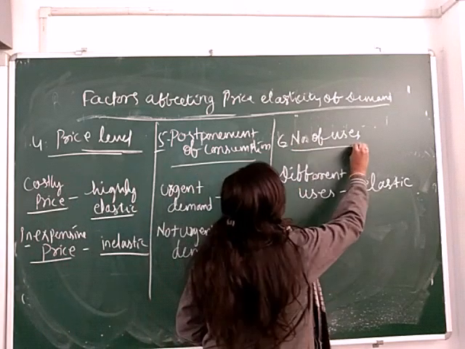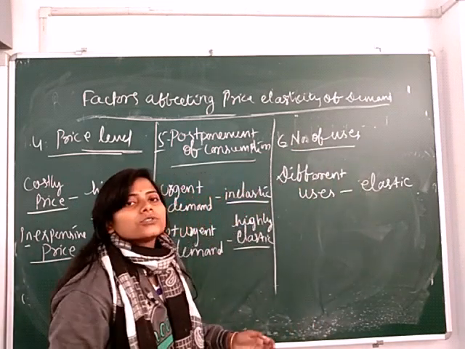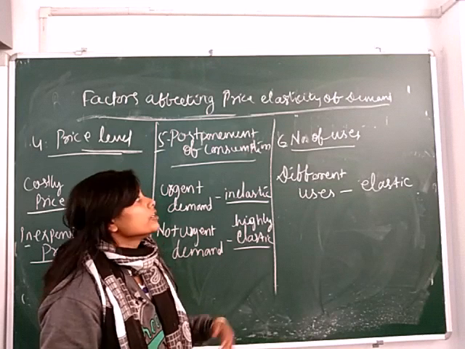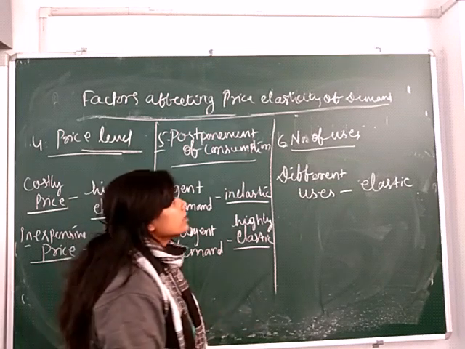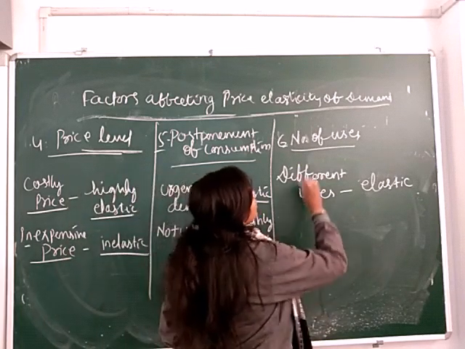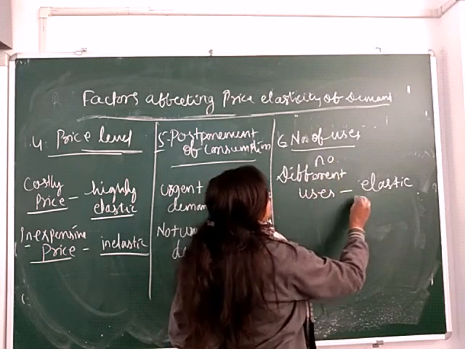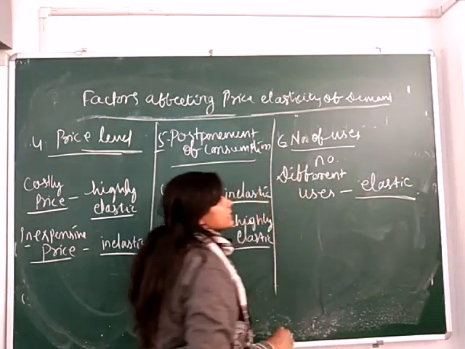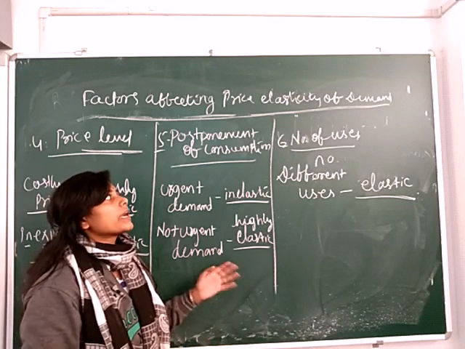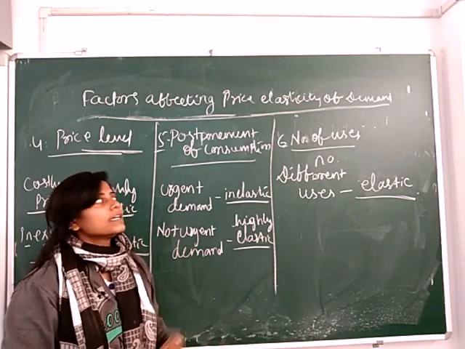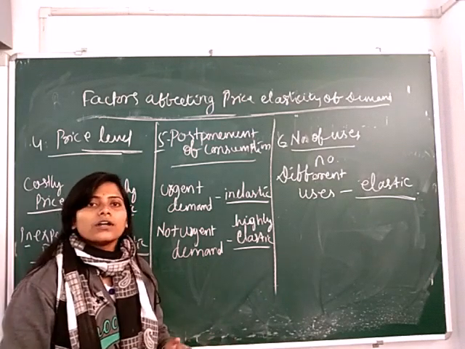Then next is number of uses. So the commodity which is used for multiple purposes, or a number of different purposes, then this demand is called elastic. And those commodities which you cannot use for a number of uses, then such demand for the commodity is called inelastic.